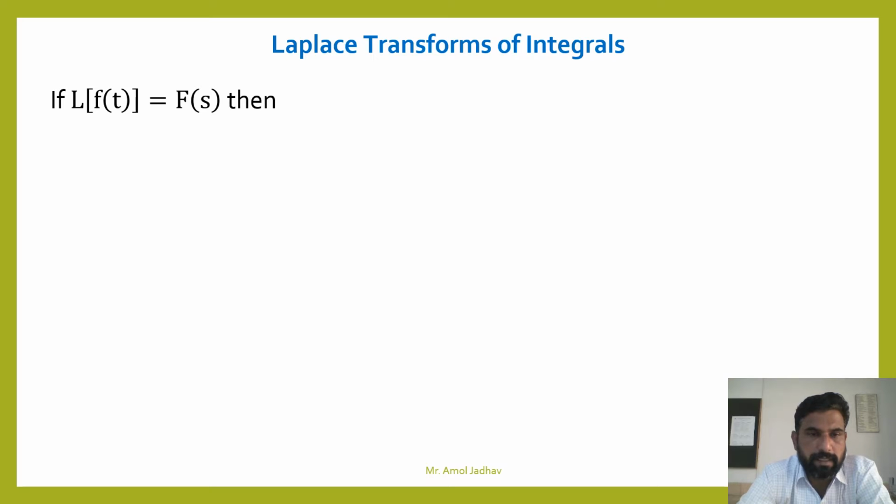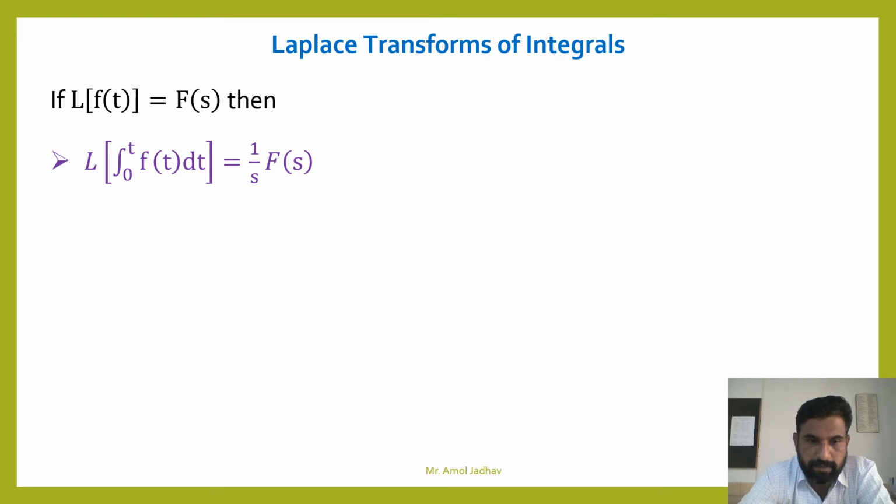If Laplace transform of f of t equals F of s, f of t is a function of t and its Laplace transform is F of s, then Laplace transform of integration 0 to t of f of t dt is 1 upon s into F of s, where F of s is Laplace transform of f of t.